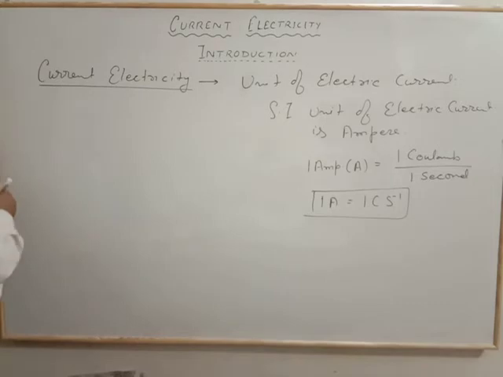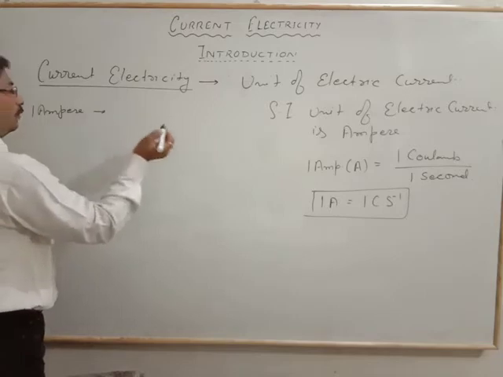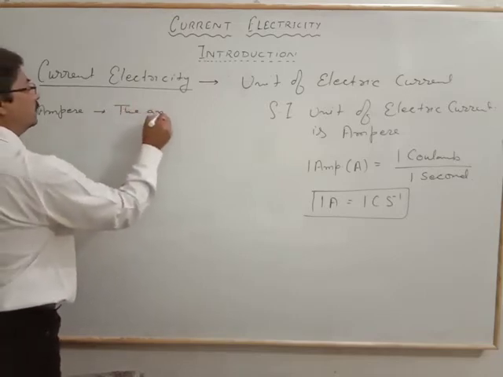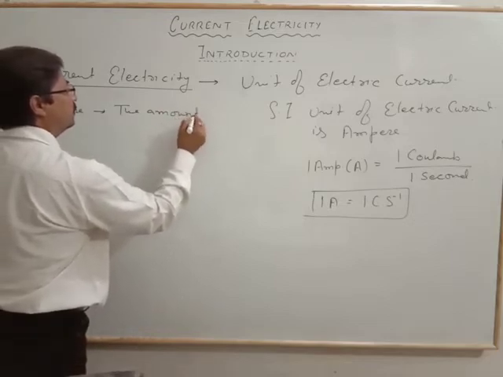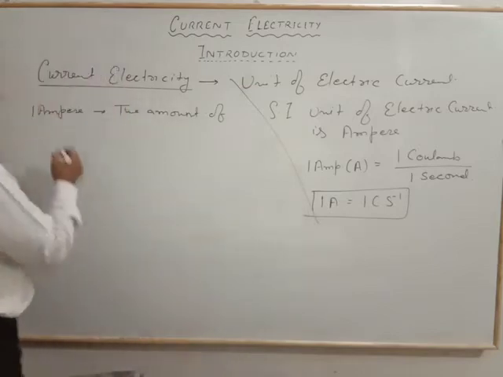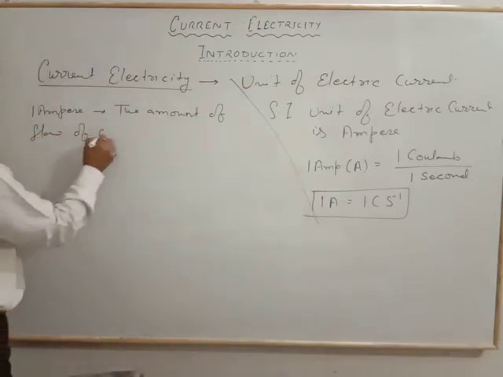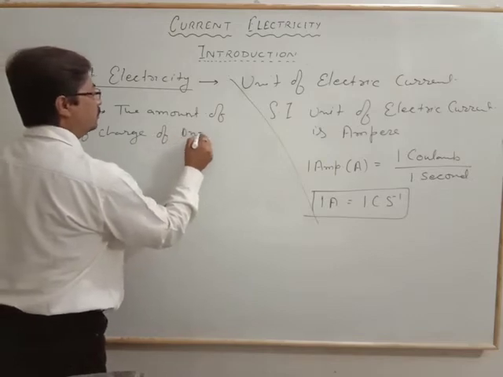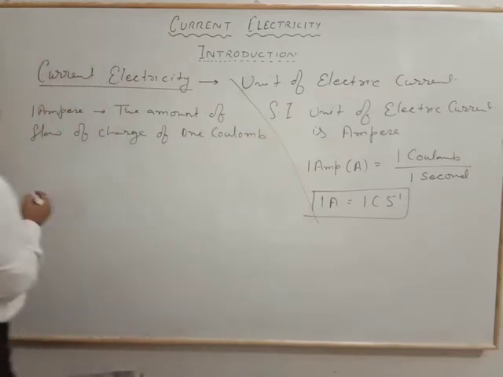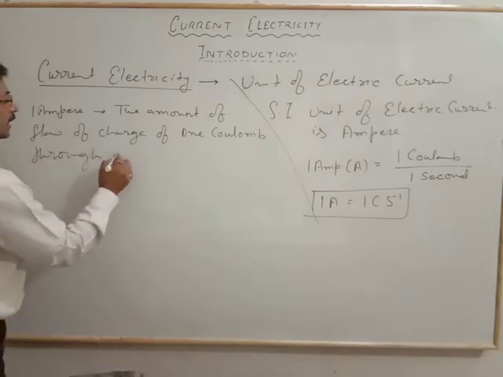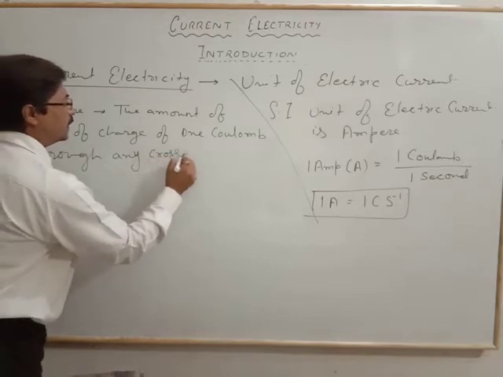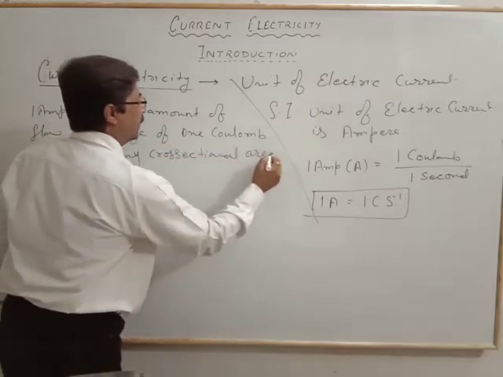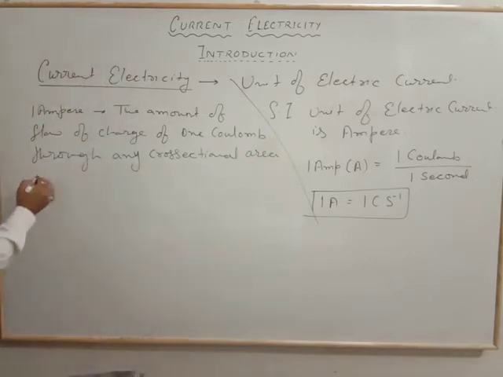That is simple. 1 ampere may be defined as the amount of flow of charge of 1 coulomb through any cross-sectional area in 1 second.